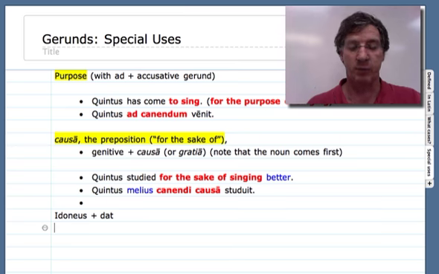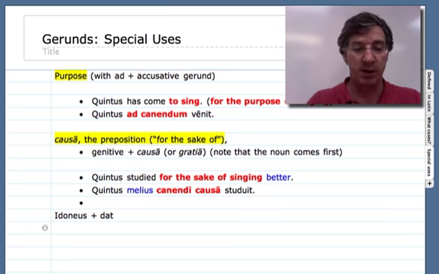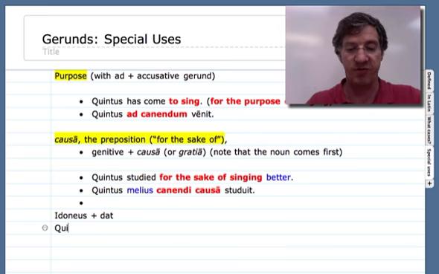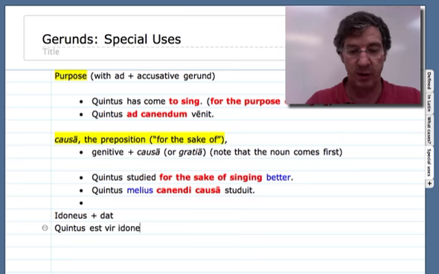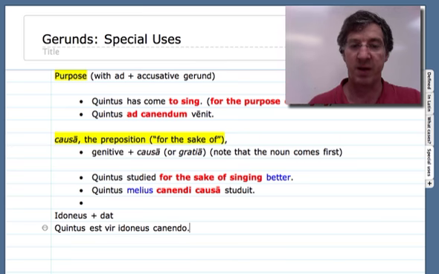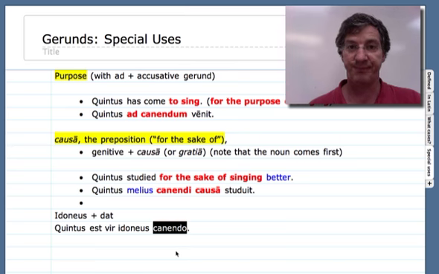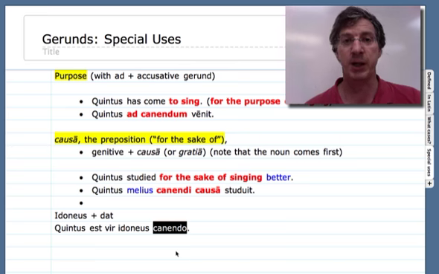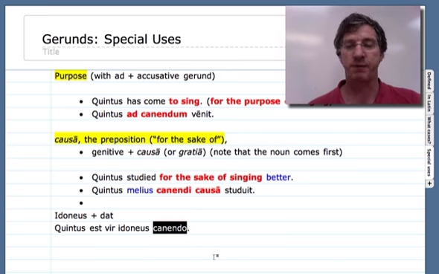So we could say Quintus is suitable for singing, or is a man suitable for singing, as we're idoneus canendo, and that's how we would do that. So that would be a dative gerund. Quintus is a man suitable for singing. Very typical way of using Latin.